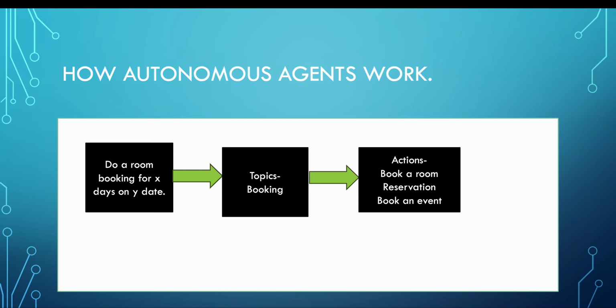From the booking topic it will look at what the actions of the booking topic are. The booking topic has two actions: book a room reservation, or book an event. We are asking for a room booking, so it will go to action 1, which is book a room reservation, and book a room. Then it will return that your room is booked and the room number is this, and whatever it needs from us, it will ask, and it will provide us the information. So first it looks for the topic, and then from the topic it looks for the actions. This is how they work.